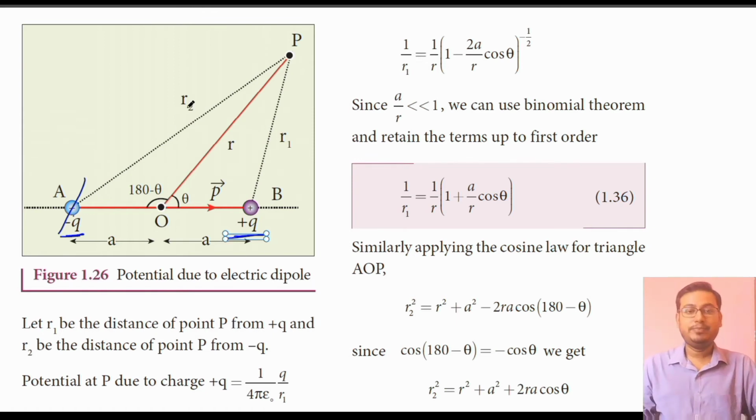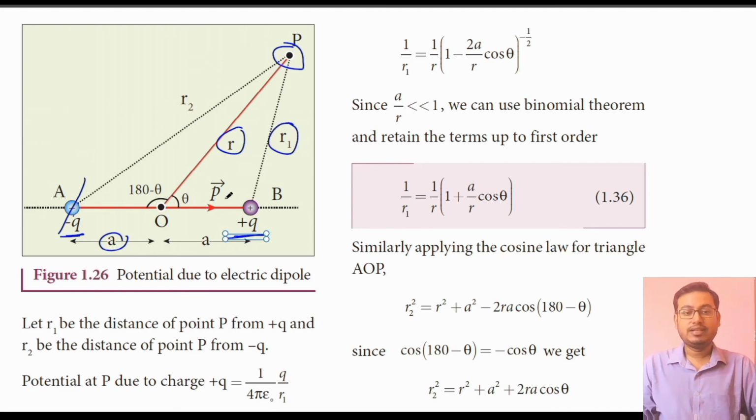A point P is taken in such a way that its distance from the center O is r. On the screen you can see the distance from point P to charge B is r1 and the distance from point P to charge A is r2.